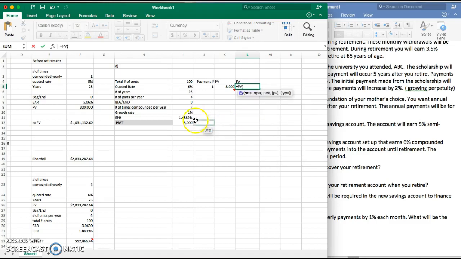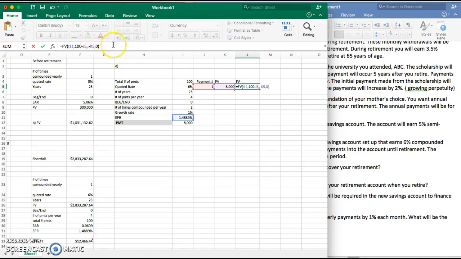the future value. The rate is going to be your EPR. So for the number of periods, basically what you're doing is you're trying to see how much this $8,000 will be worth in 99 periods forward. So what you'll do is you'll go 100 minus the payment number. Your payment will be nothing because you're treating each present value as a cash flow. Your present value will be negative. This is just to account for the negative sign. And your type will be 0.